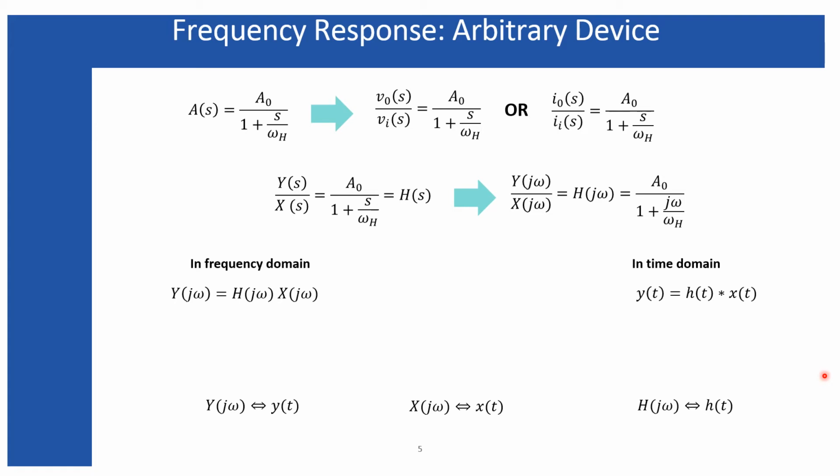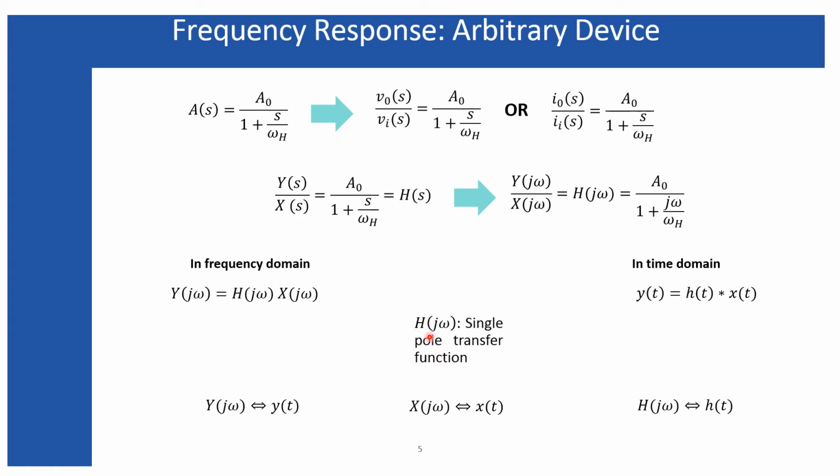Mainly this h(t) is sometimes called the impulse response. So when you are applying some impulse input to the system and you are observing it within the CRO, whatever response you observe will be the h(t), or the transfer function in time domain.